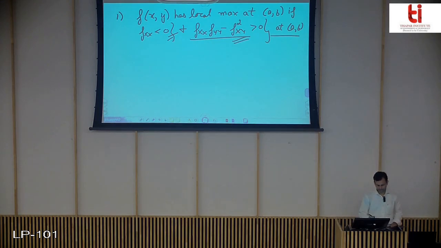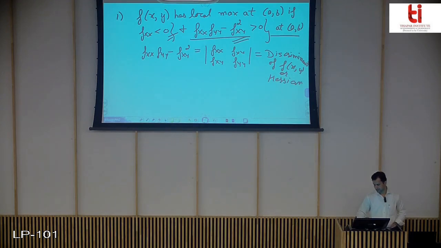So this term, f_xx f_yy minus f_xy squared, can be obtained from the determinant, and we call this the discriminant of f(x, y), or Hessian function.